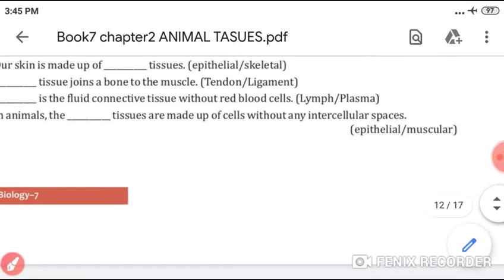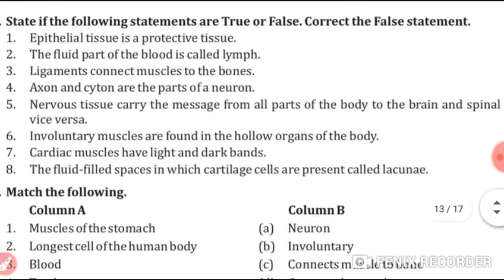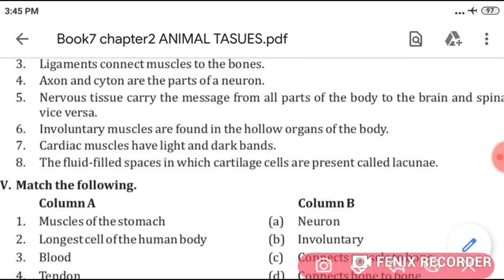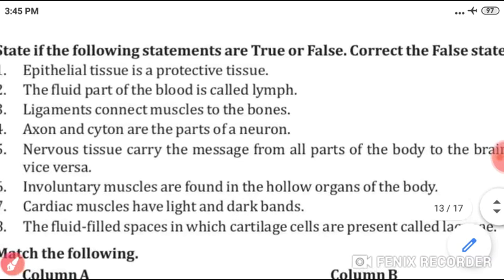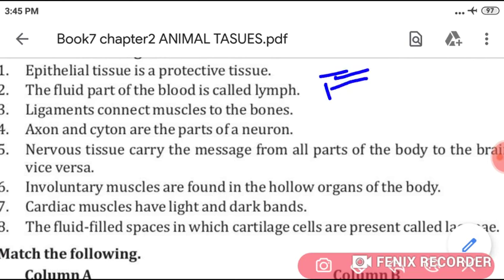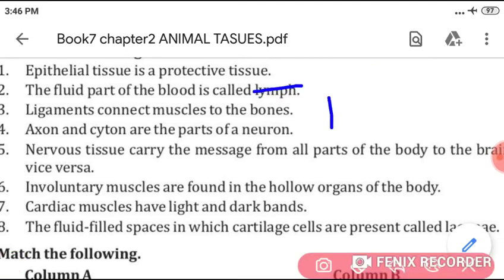Now come to true and false. State if the following statements are true or false. Correct the false statement. Now first, epithelial tissue is a protective tissue. Its answer is true. Second, the fluid part of the blood is called lymph. Its answer is false. This is your false statement. Now what is the correction here? Cut the word lymph and write there plasma.